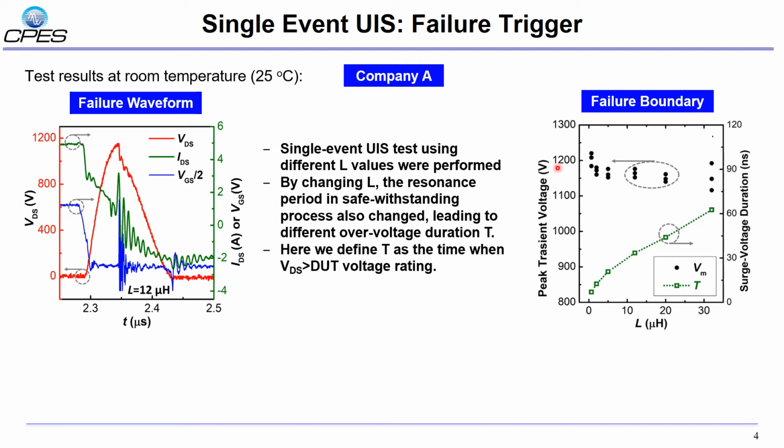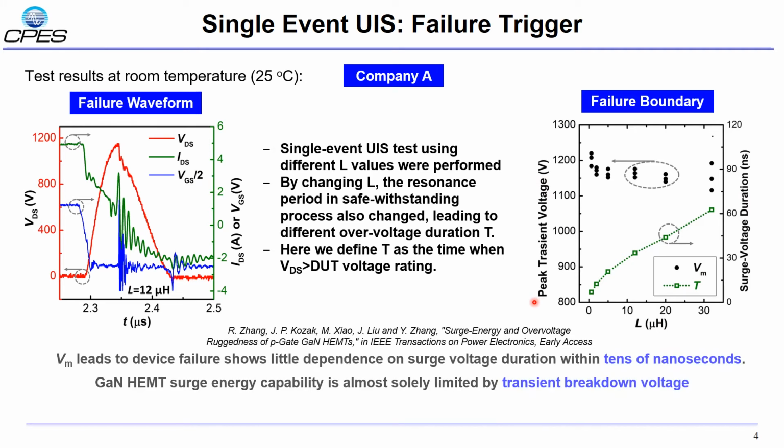On the right-hand side shows the failure boundary with different surge voltage time T. As we can see from these black dots, the peak transient voltage, VM, leads to device failure. The VM leading to device failure shows little dependence on the surge voltage duration when T is within tens of nanoseconds, which means the gallium nitride surge energy capability is almost solely limited by the transient breakdown voltage. If you want more details, you may want to refer to our recent publications in IEEE.